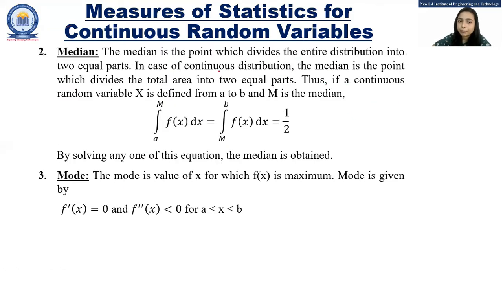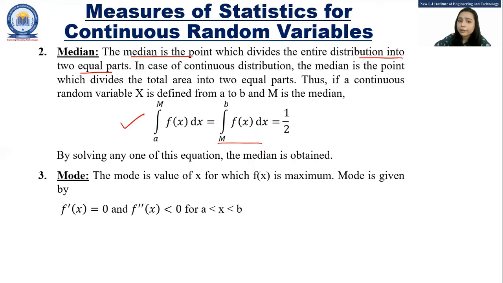The next is median. We have already discussed that median is a point that divides the distribution into two equal parts. In case of the continuous distribution, the median is a point which divides the total area into two equal parts. So the median m for the continuous random variable x is given by integration from a to m f of x dx equal to 1 by 2, and that is also equal to integration from m to b f of x dx.